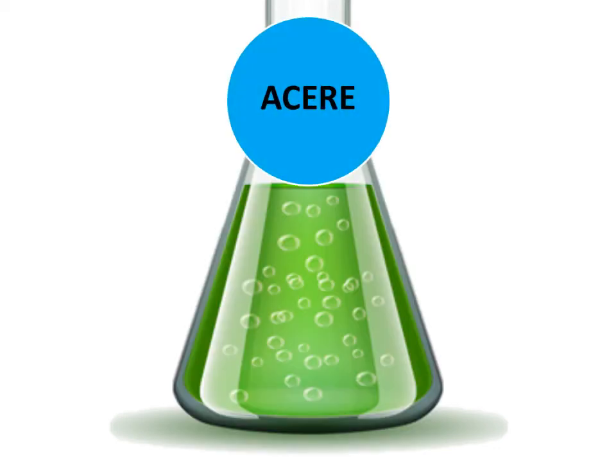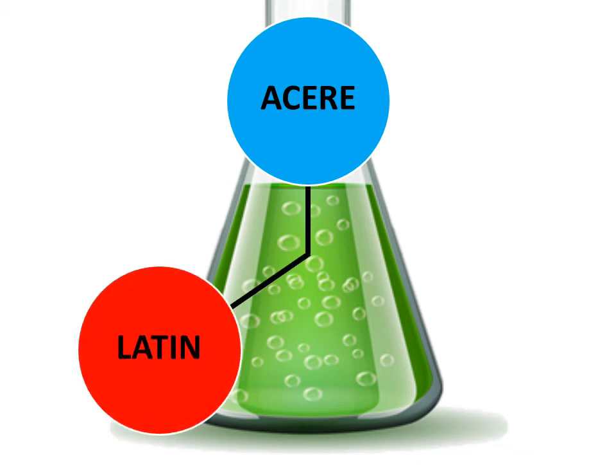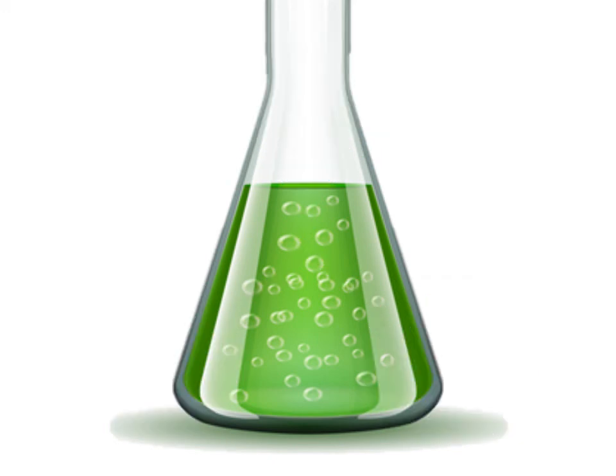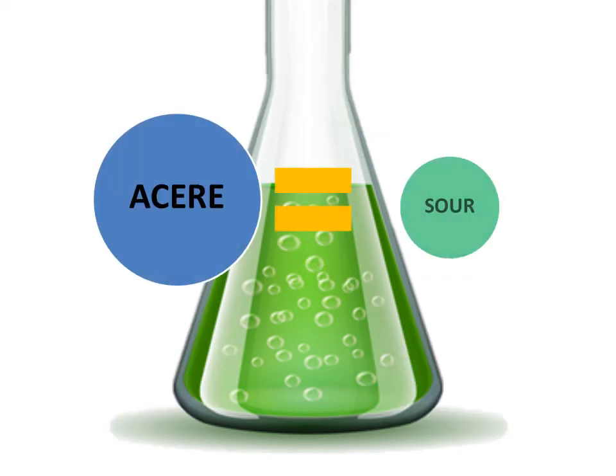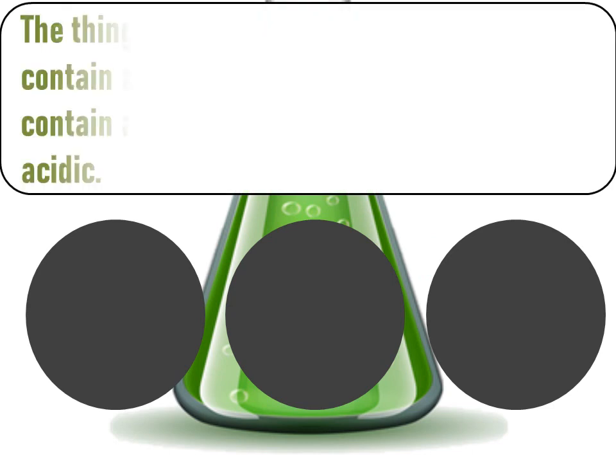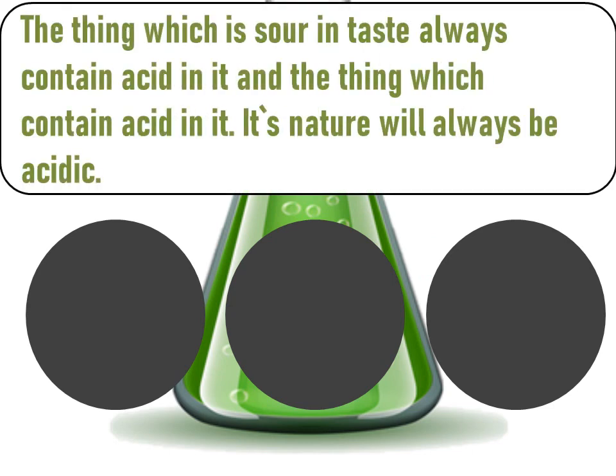Now, the word acre is a Latin word, and from this word acre only the word acid is taken. Why from the word acre is the word acid taken? The word acre means sour and acidic substances are sour. That is why from the word acre the word acid is taken. Now if you see, the thing which is sour in taste always contains acid in it, and the thing which contains acid in it, its nature will always be acidic.